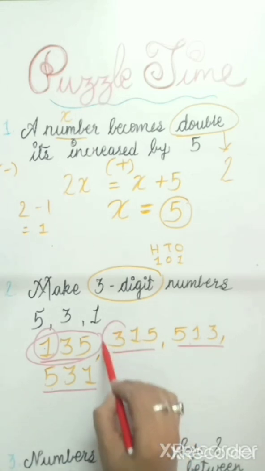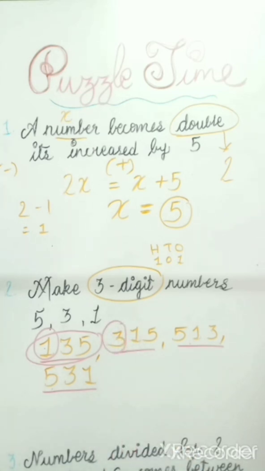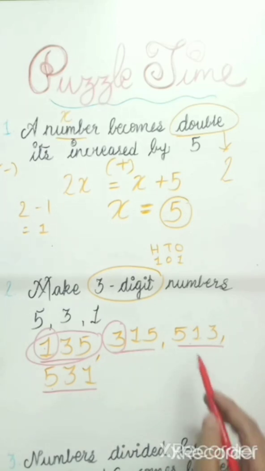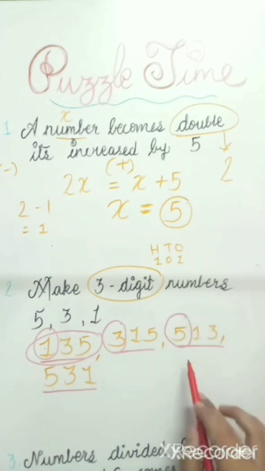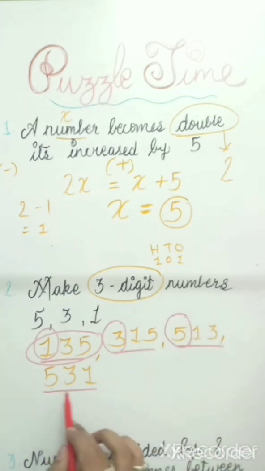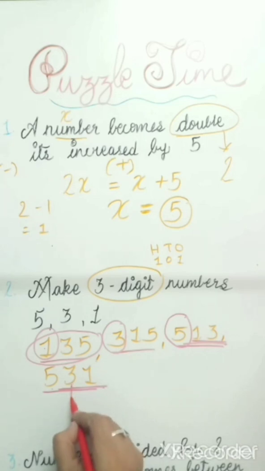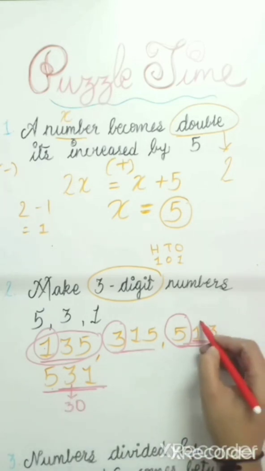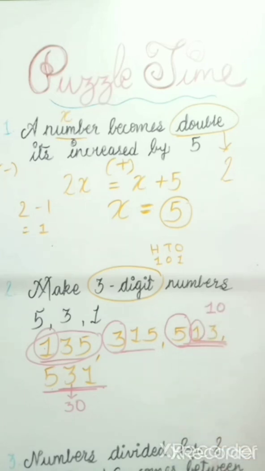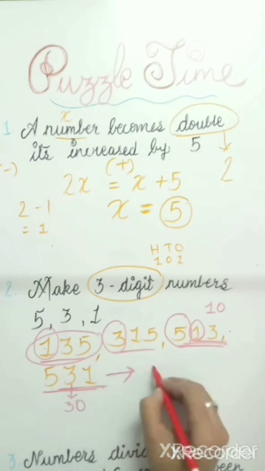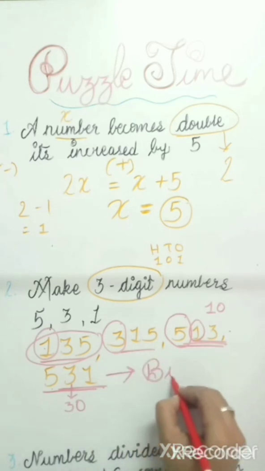This is in the range of 300, so it is 315. And this is in the range of 500, so it is 513, and here 531. But here 31 is given, here 13 is given. 3 stands for 30, means tens, and 1 stands for tens. So which is smaller? This is smaller. Means our biggest number is 531.